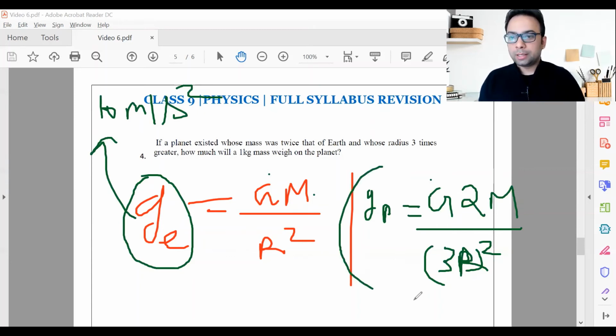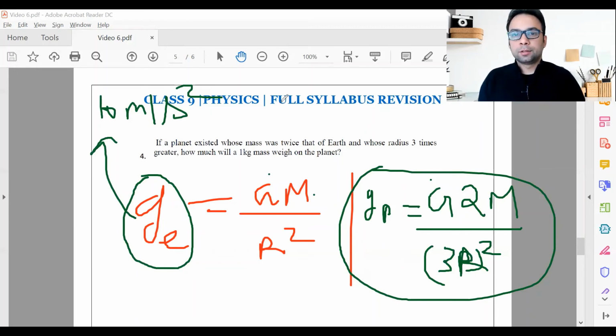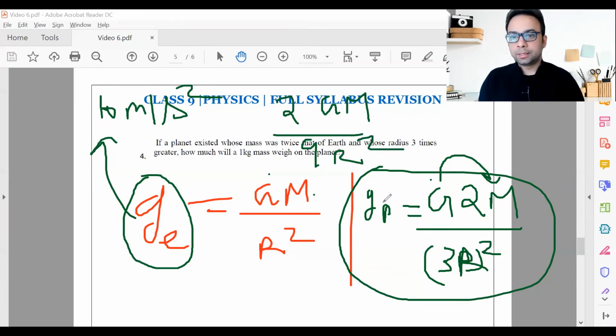Now, how do we calculate the acceleration due to gravity on that planet? Let's reshuffle our variables and apply mathematics. Take 2 separately. GM, correct? So let's swap these positions, all divided by 3r square becomes 9r square. Correct? So I'm dealing with variables now. Very simple. This is the acceleration due to gravity on that planet.